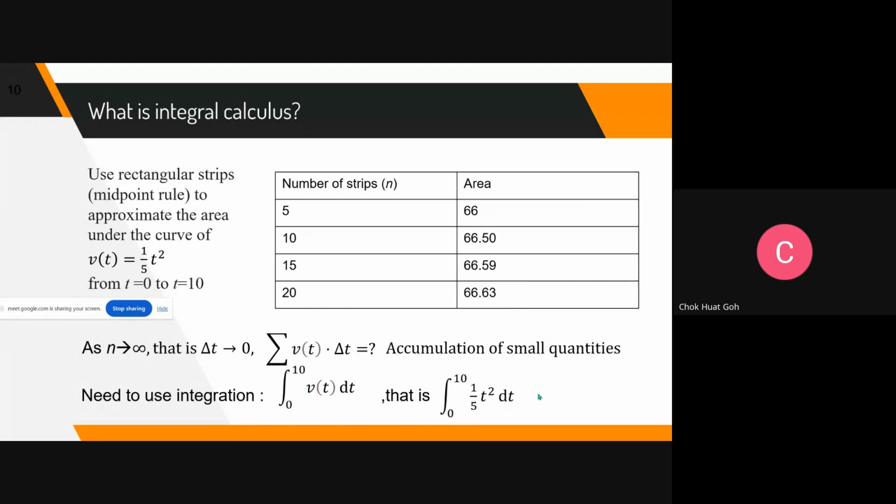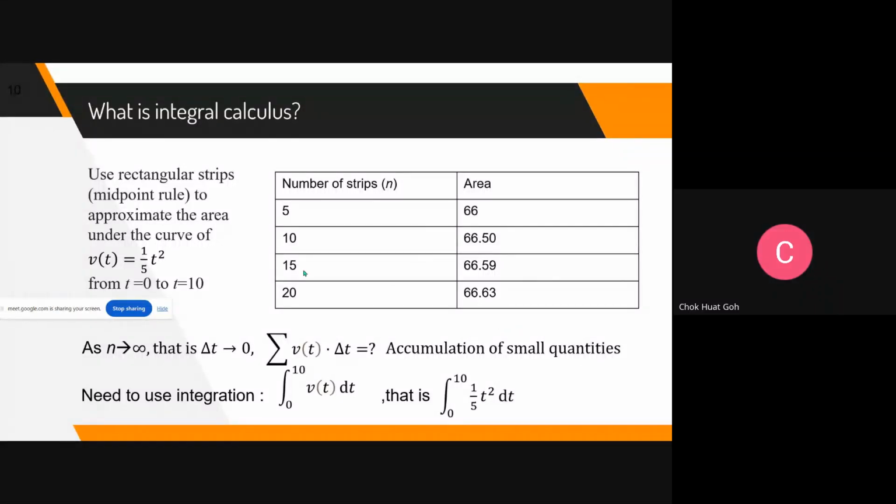Okay. So students, actually I want to ask you, if I ask you not to use integral, I'm sure some of you maybe know how to do this integration. Not to use integral calculus, no need to do calculation yet. If I use more and more strips, that means very tiny, thin rectangles, what will the area be? What do you think? No need to do any calculation yet. What do you think is the area B?